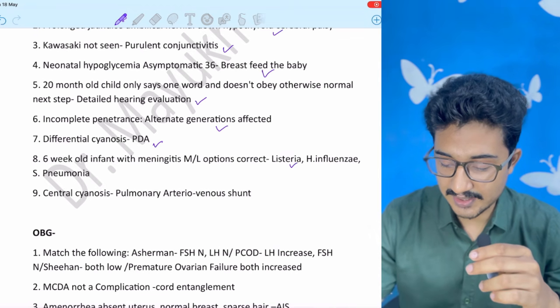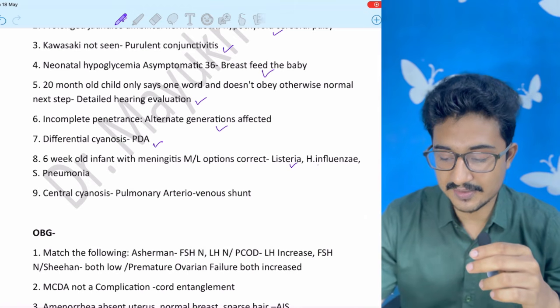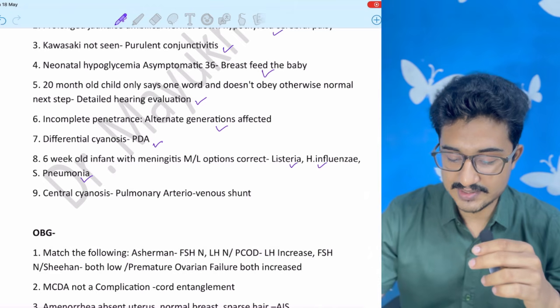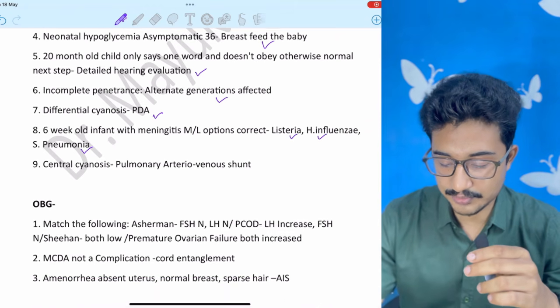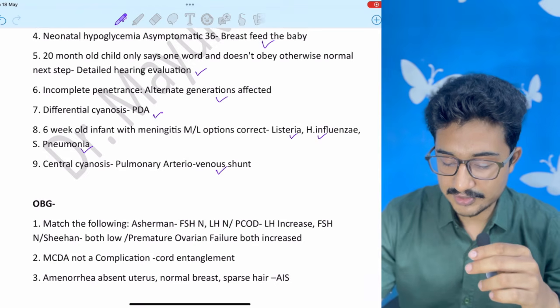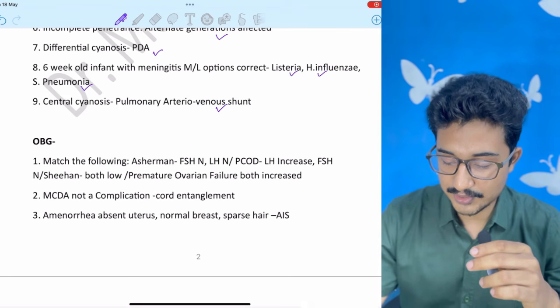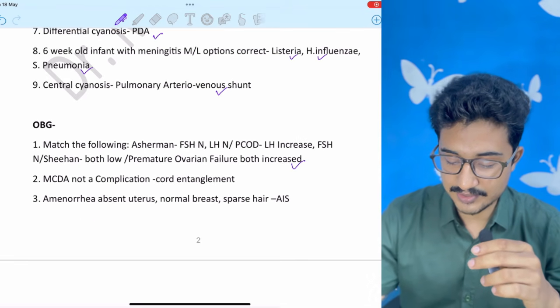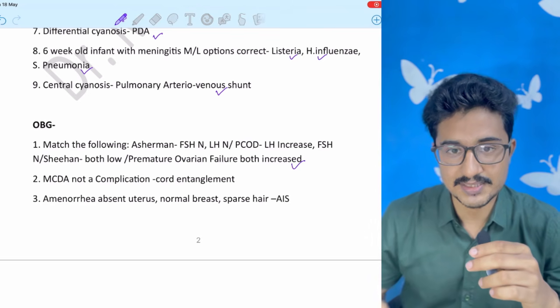I searched it and it will be Listeria. Staph aureus will not be in the answer because it affects after 1 month of age. Haemophilus influenzae and Streptococcus pneumoniae. Central cyanosis, it is seen in pulmonary arteriovenous shunt. Match the following was there. It was an easy one. You can see this. The PDF will be in my Telegram channel.